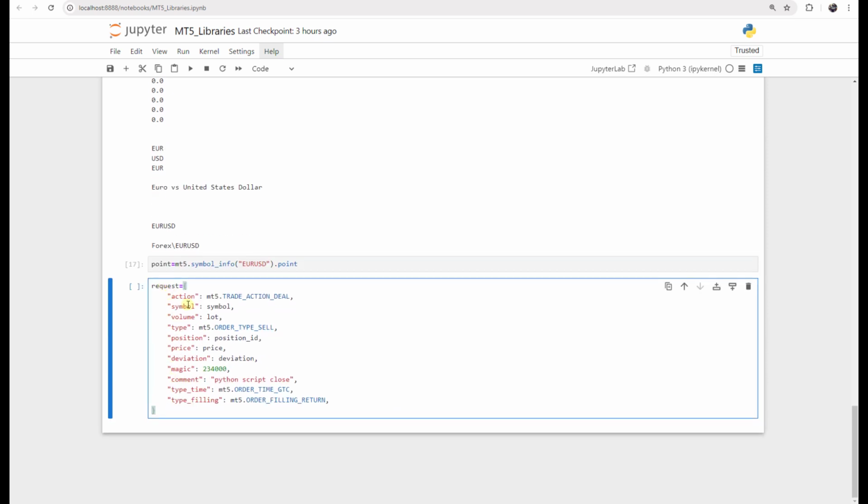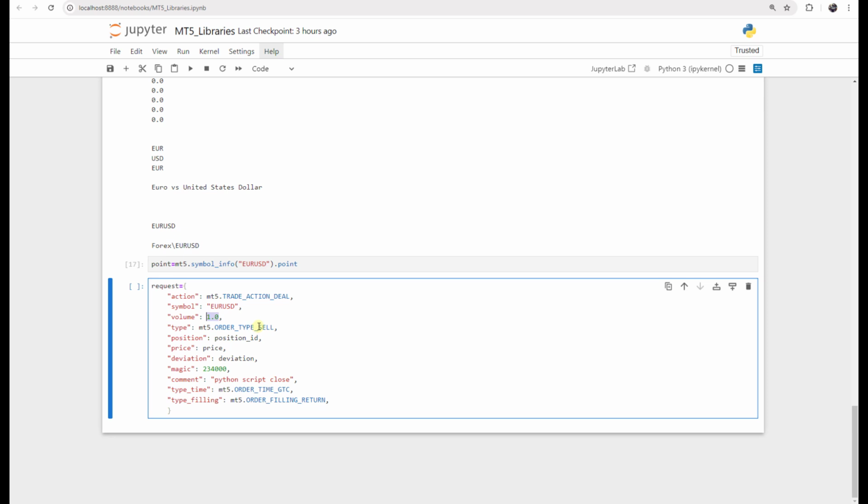This is a structure. Normally in C++, we call it a structure, a combination of different variables with different data types. But in Python, it is a dictionary, and these are our keys, and these are the values of our keys. The action says MT5 trade action deal. The symbol, for example, we change to Euro USD. It should be a string. And the lot size, for example, I want it to be 1. But remember that it's a real value, so it should be 1.0, not only 1.